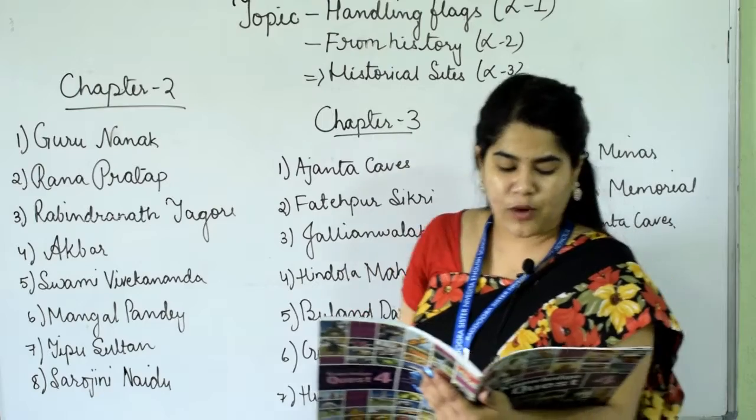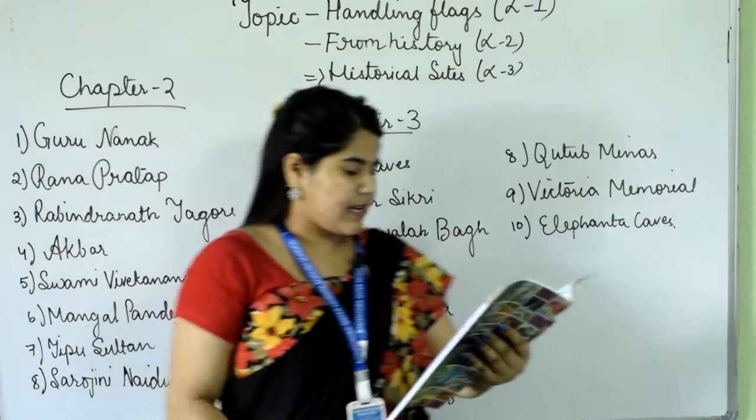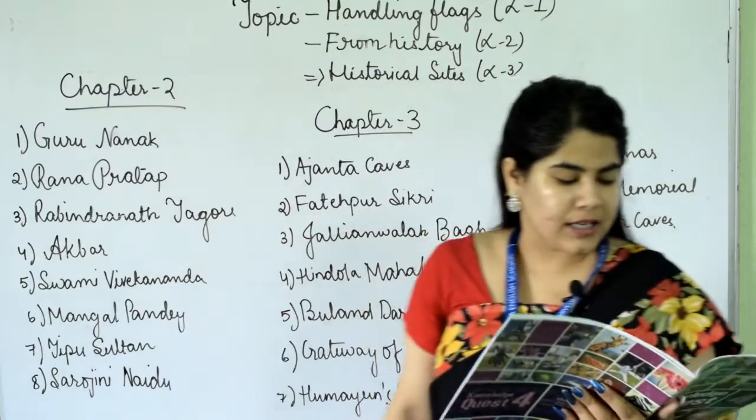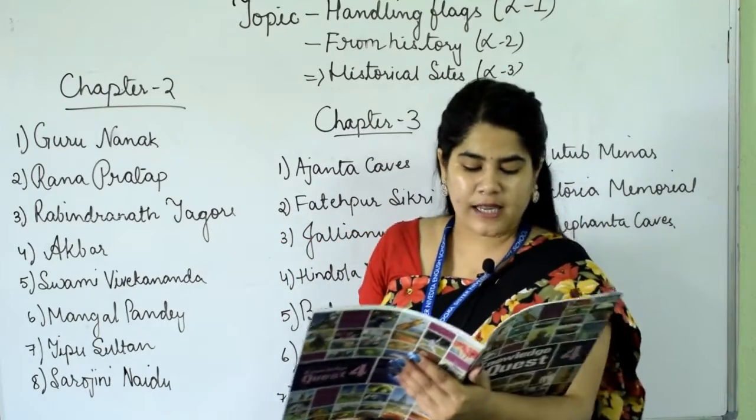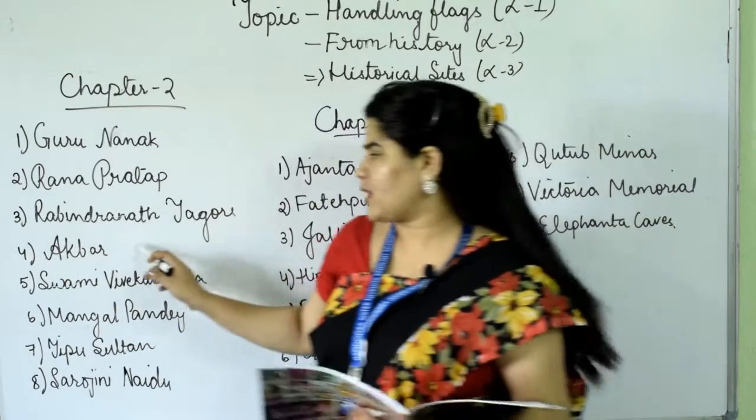Fourth one, one of the greatest Mughals, who became an emperor at a very young age. He founded a new religion called Din Ilahi. Akbar, you might have heard about Akbar.